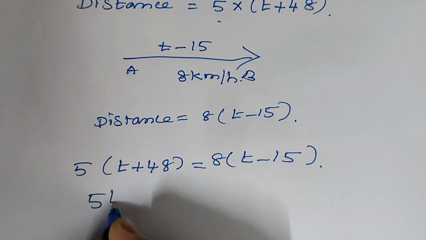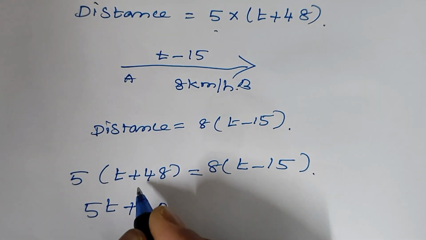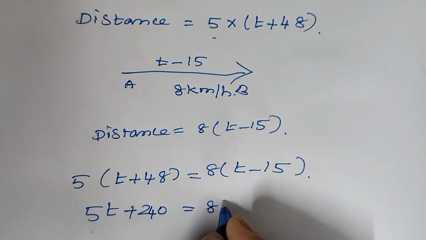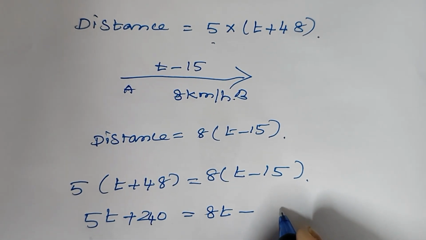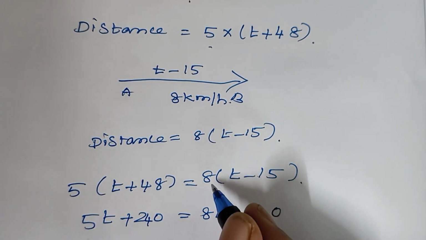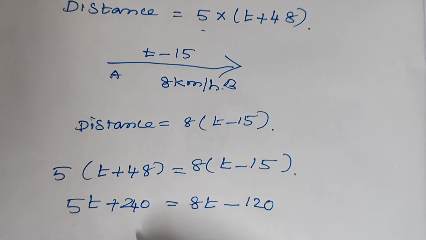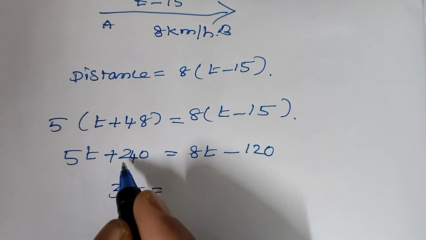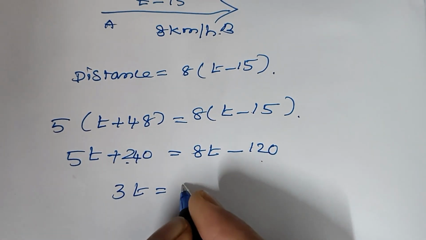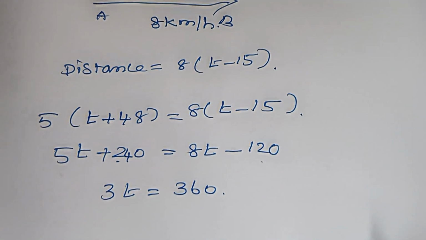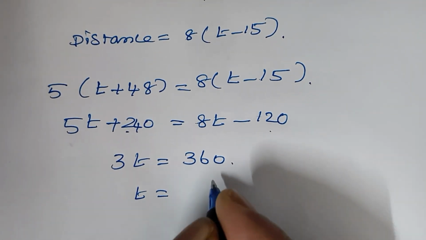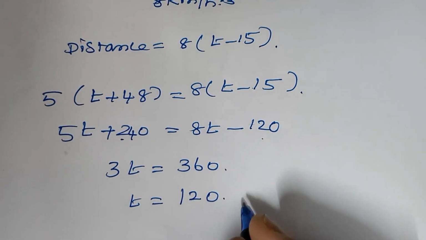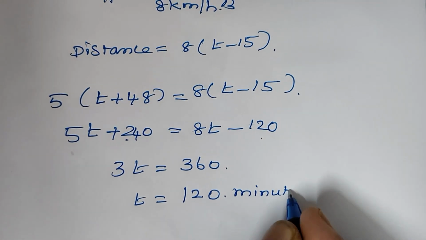So 5T plus 5 fours are 20, 240, equal to 8T minus 8 fifteens are 120. So 8T minus 5T is 3T. 3T equal to 240 plus 120, 360. So T equal to 360 divided by 3, 120. T equal to 120 minutes.